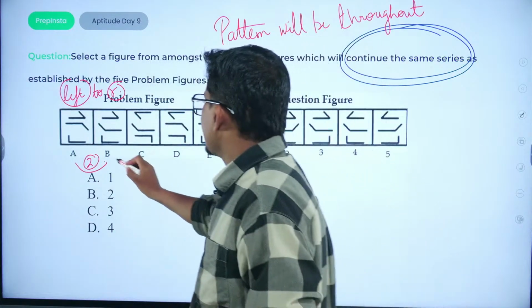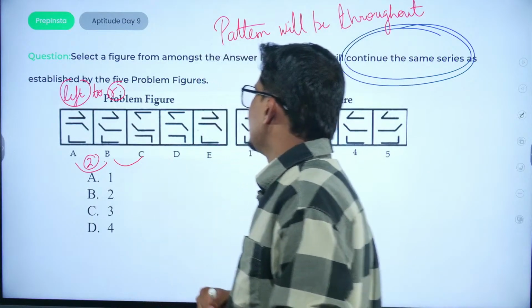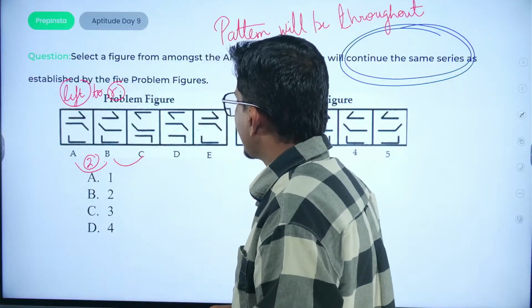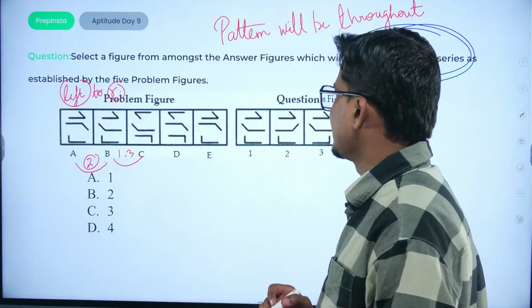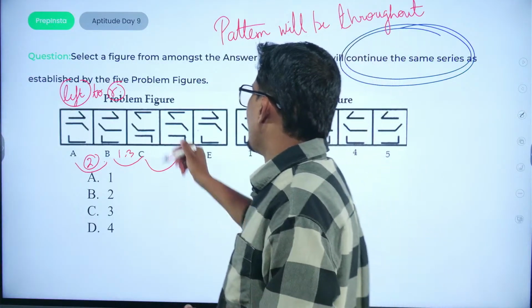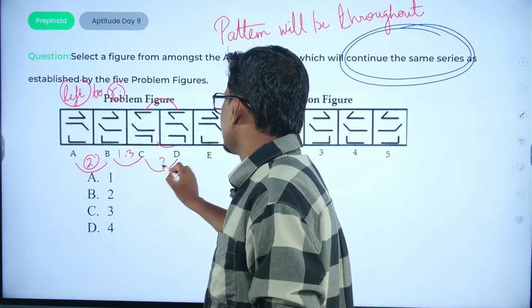If we compare B with C, the orientation of first as well as the last have reversed. So it is first and last, first and third. If we compare C with D, the orientation of first remains the same, last remains the same, only second changes.